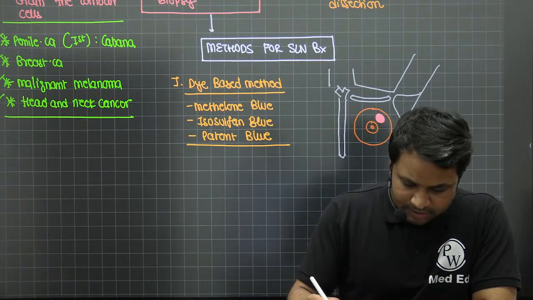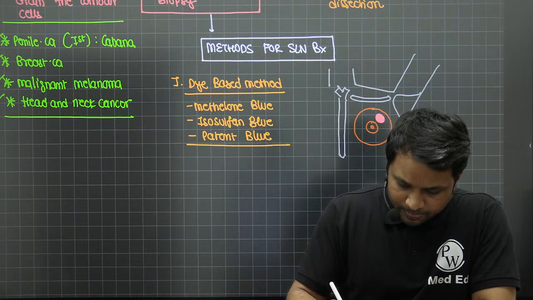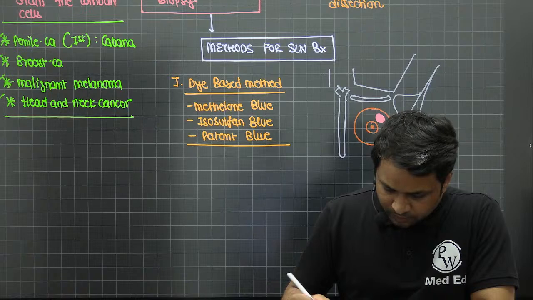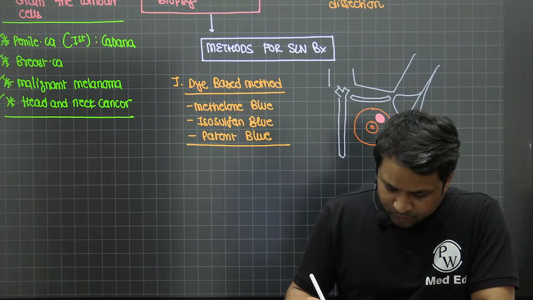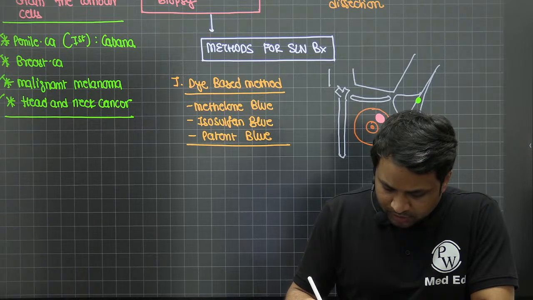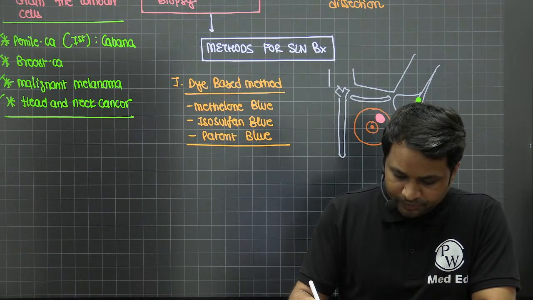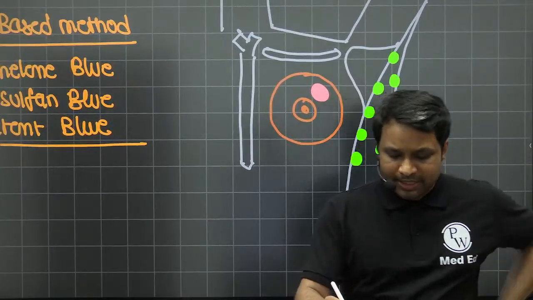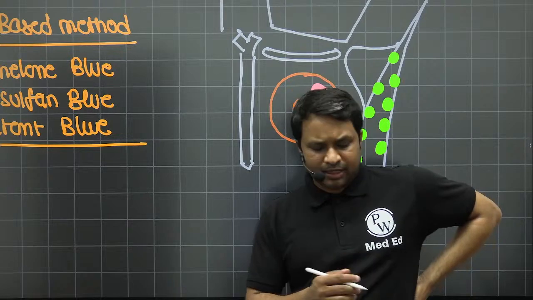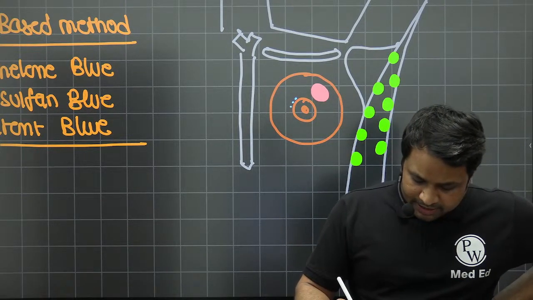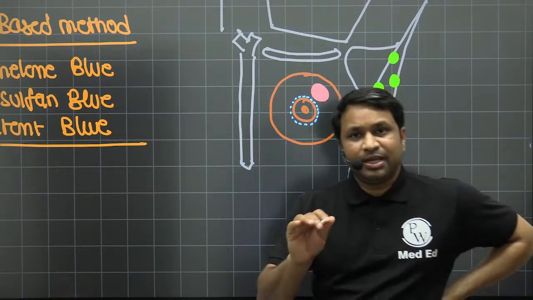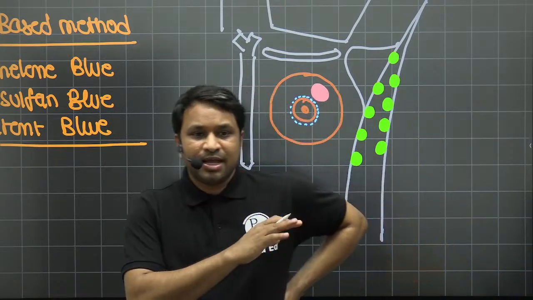And we all know that there are multiple lymph nodes. So there are multiple axillary lymph nodes here, but I don't know in which one the tumor is draining. Now, in this context, you take this blue dye, whichever dye you have chosen. I'm going to inject the dye in the circumareolar region, and that too half an hour before the incision. Before you give any incision in the breast, I will inject the dye.